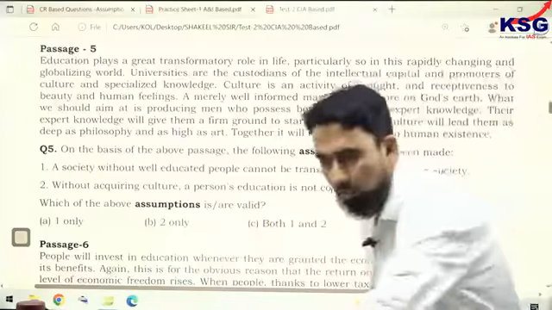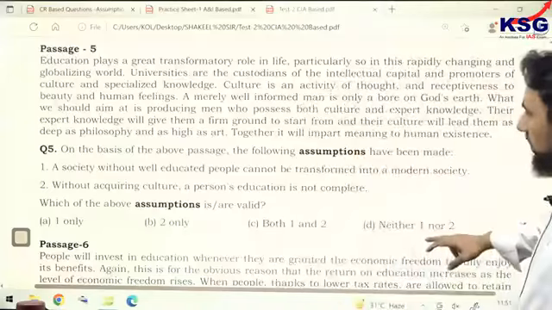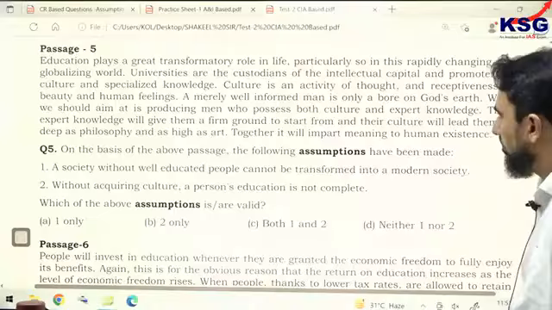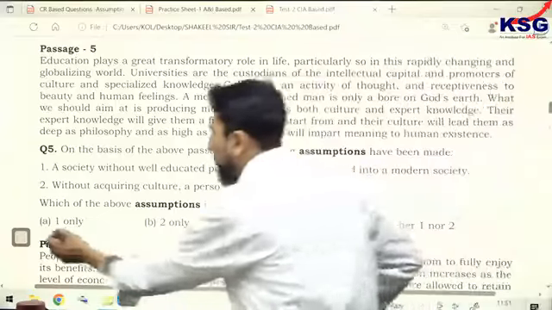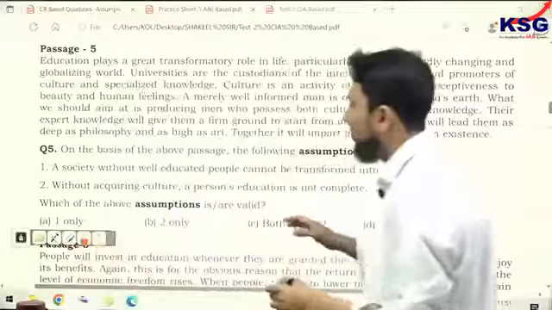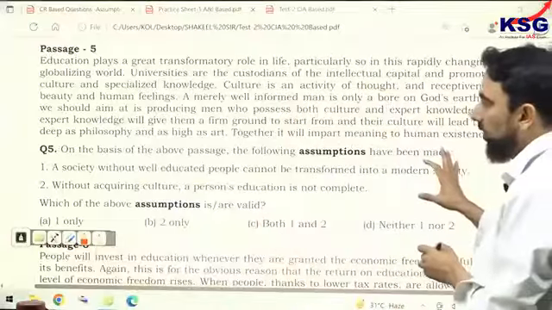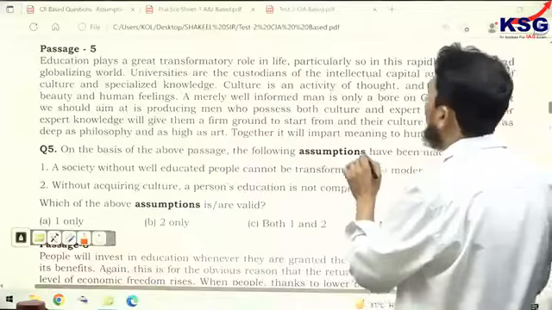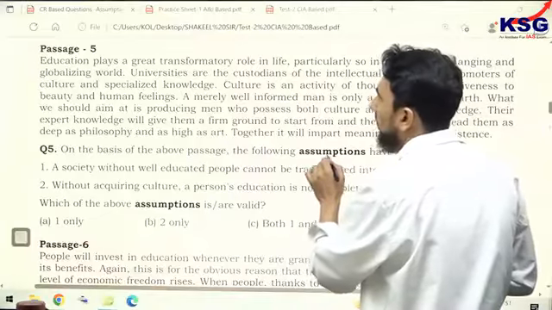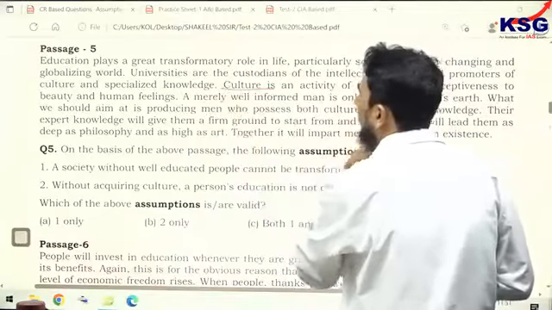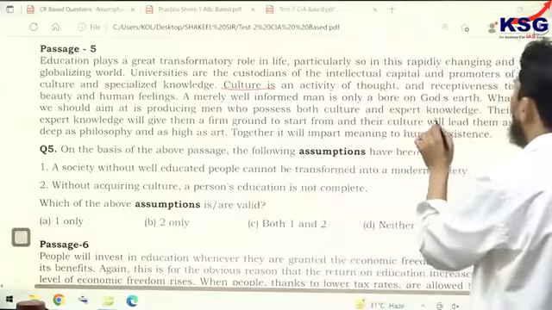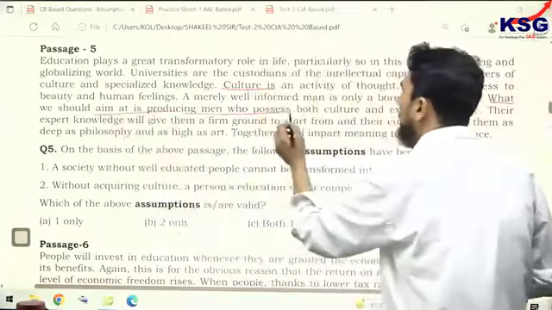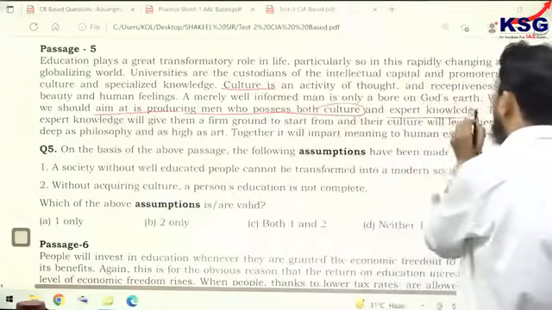Now, passage number 5. Anyone doubtful? No. So I move to passage number 6. In case any student has not asked or maybe is thinking over it, let me tell you quickly that this passage talks about how culture and knowledge both are important. He tells the benefit of culture, and then he mentions knowledge. So what we should aim at is producing men who possess both culture and expert knowledge.